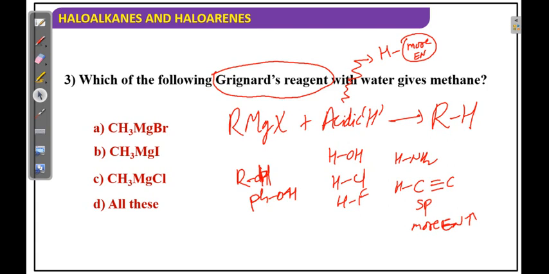So in this case it can give up the hydrogen and the Grignard reagent forms just the alkane. Okay, right. Now the question is, which gives methane with water? Only by taking H does it form methane. So all.